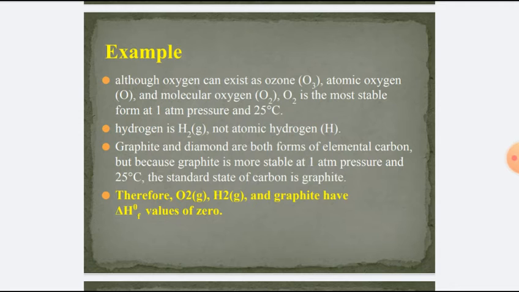Graphite and diamond are both forms of elemental carbon, but because graphite is more stable at 1 atmosphere pressure and 25 degrees centigrade, the standard state of carbon is graphite. Therefore, gaseous molecular oxygen, molecular hydrogen and graphite have their standard enthalpies of formation 0.